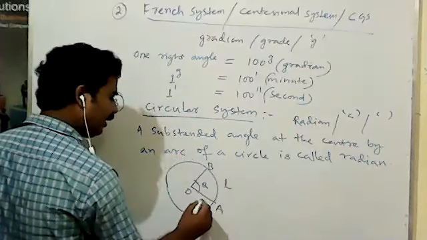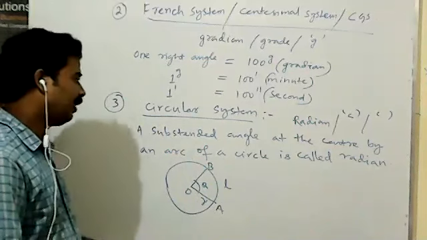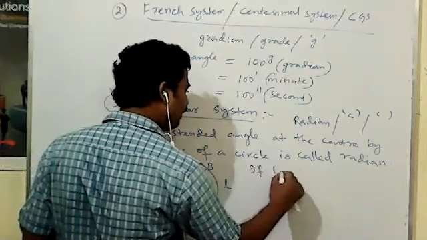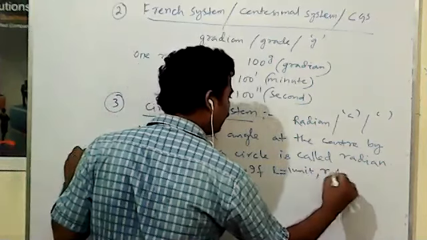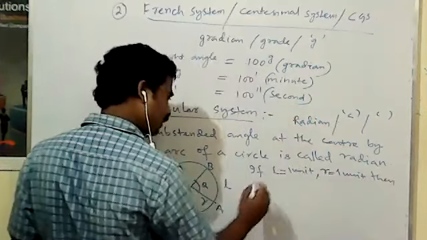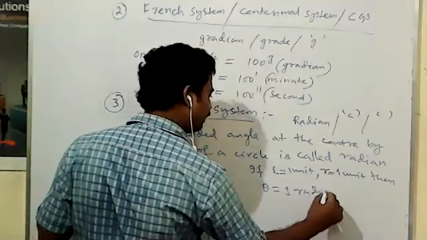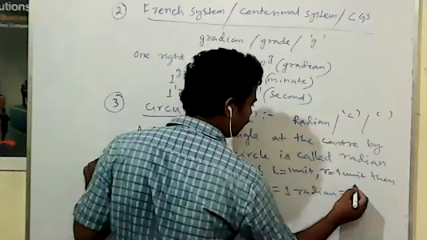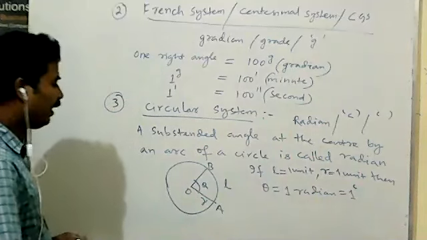This is arc length L. This is radius R. That means if L is equal to 1 unit, R is equal to 1 unit, then theta is equal to 1 radian. That is this, 1 radian.